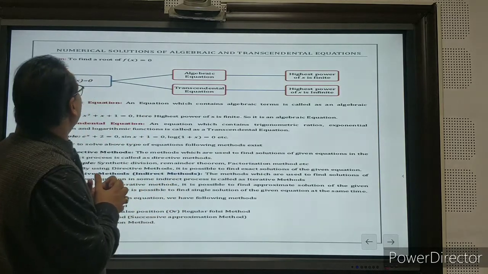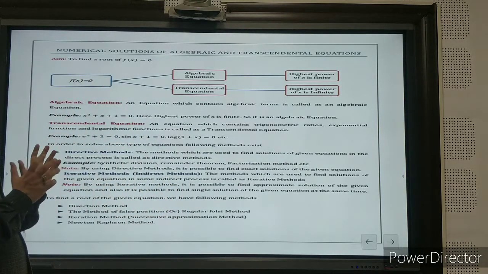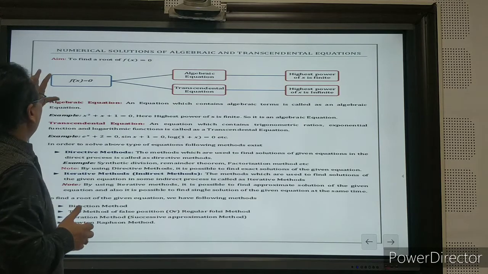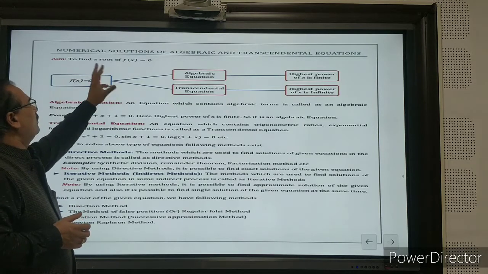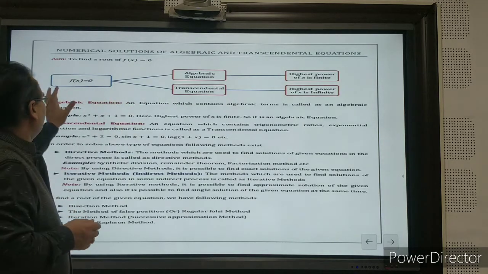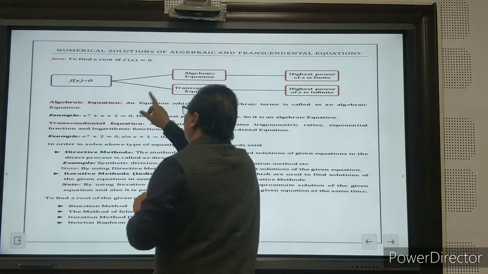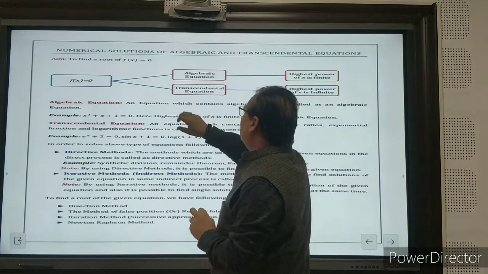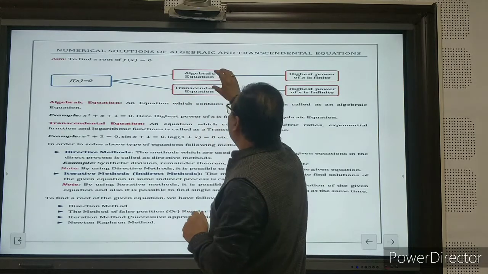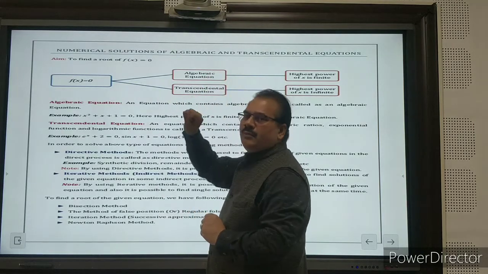If you want to find the numerical solution of algebraic and transcendental equations, then your aim should be to find the root of f(x) = 0. The function may be algebraic, transcendental, or a combination of both.